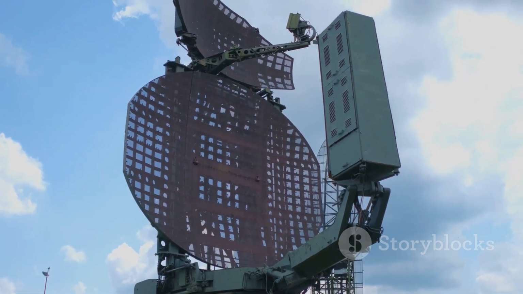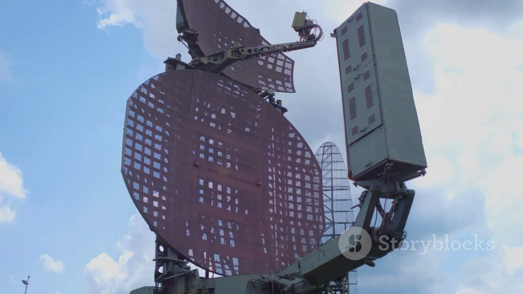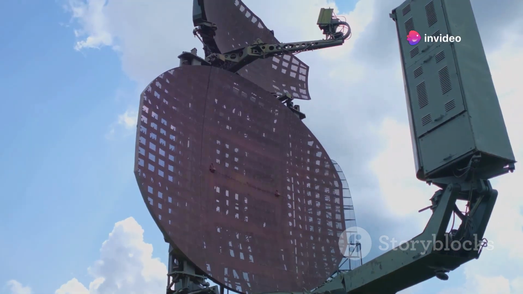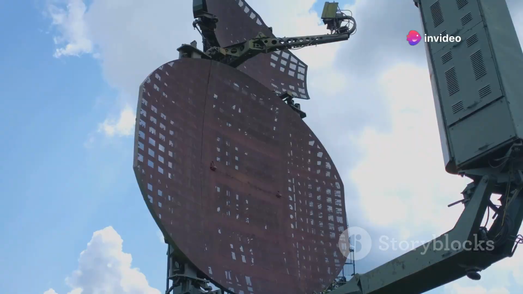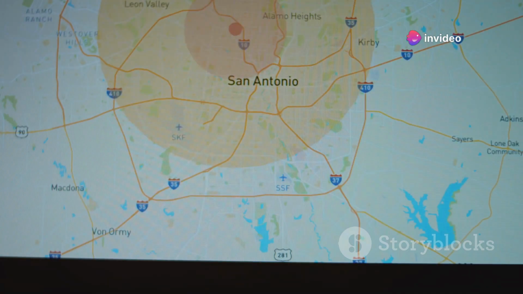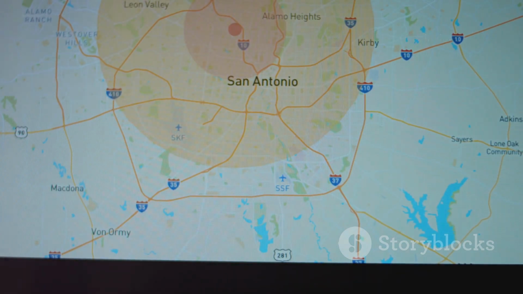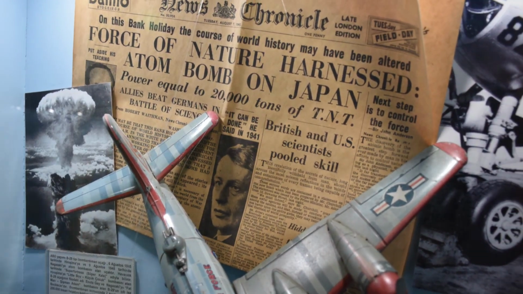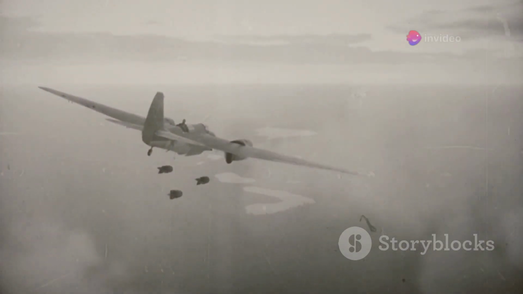During World War II, technology played a crucial role. The Allies, particularly the United States and the United Kingdom, were at the forefront of technological advancements. From radar systems that could detect enemy aircraft to the development of the atomic bomb, their innovation gave them a significant advantage. On the other hand, the Axis powers lagged behind.